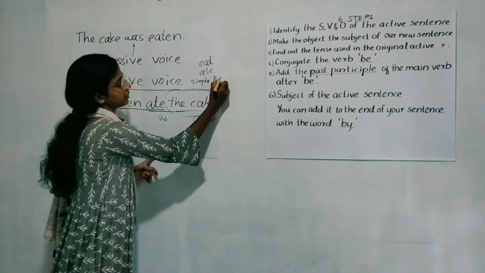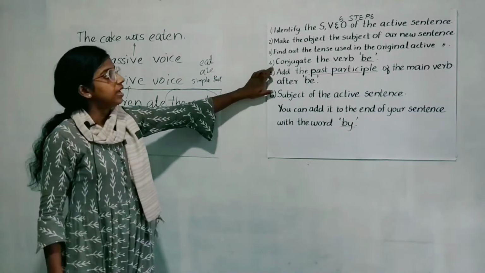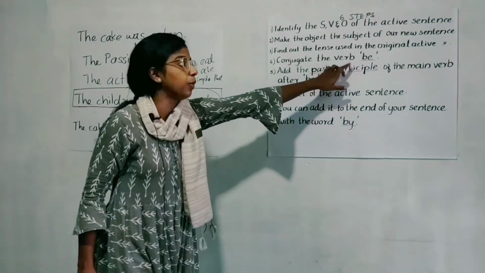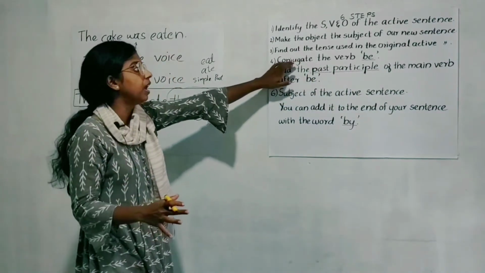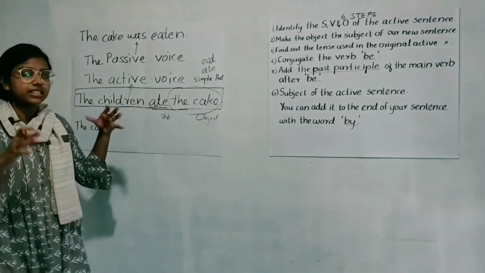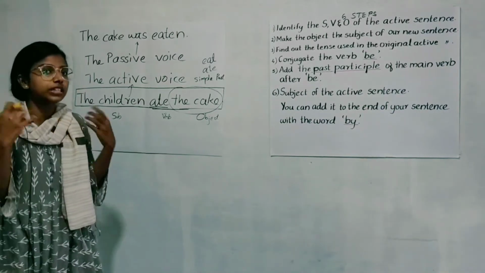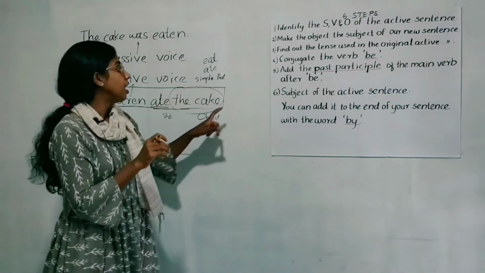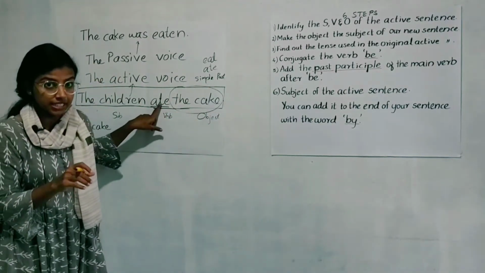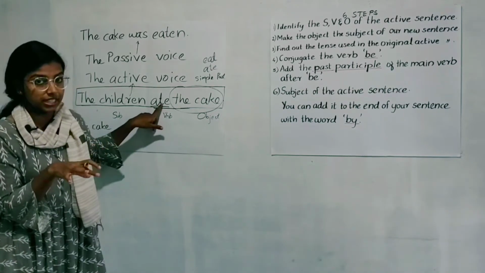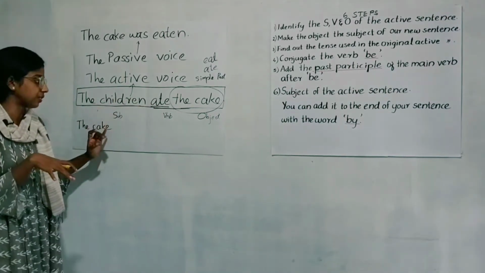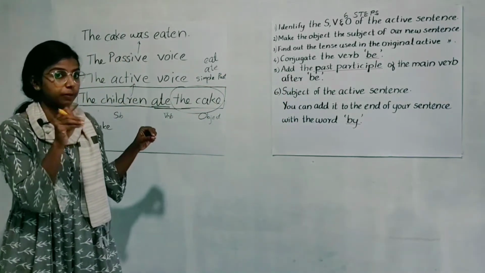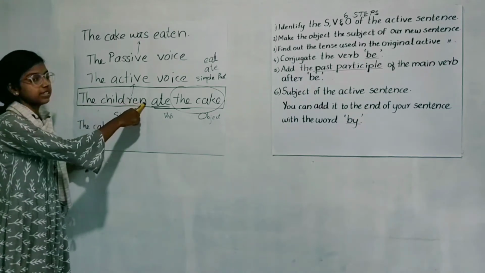Now, the next step: conjugate the verb be. This is a very important step because passive sentences exist in all types of tenses. So we have to make sure in which tense our active sentence is, and make the according changes. So conjugate the verb be. In which form of the verb be is our active sentence?